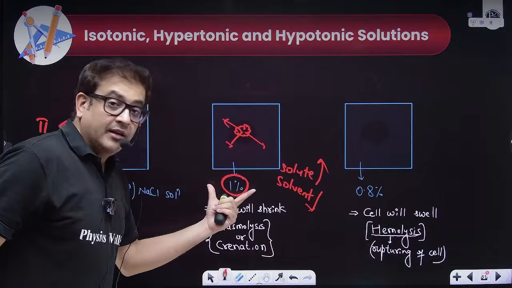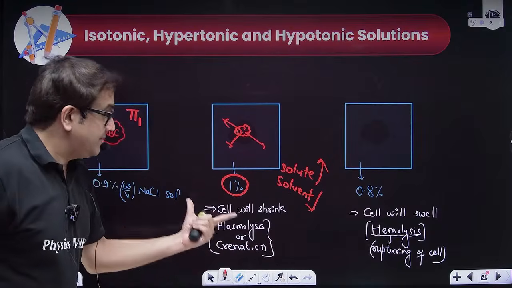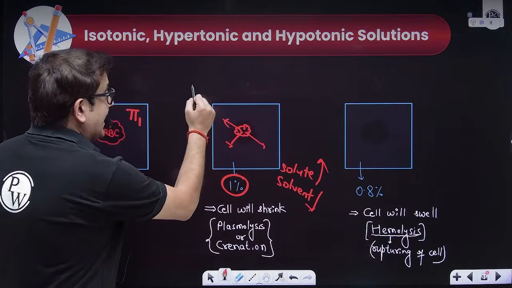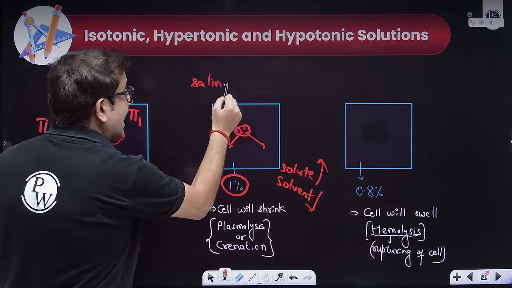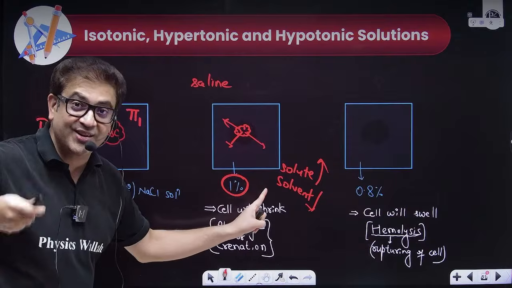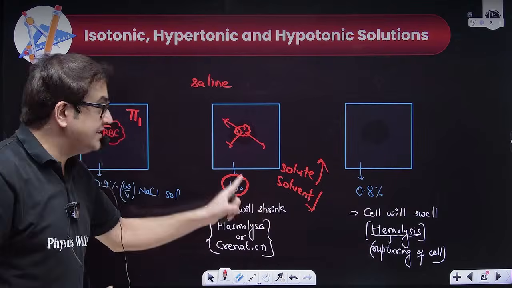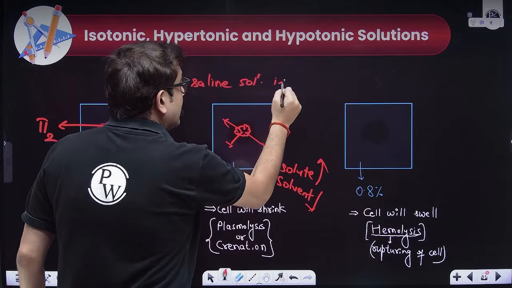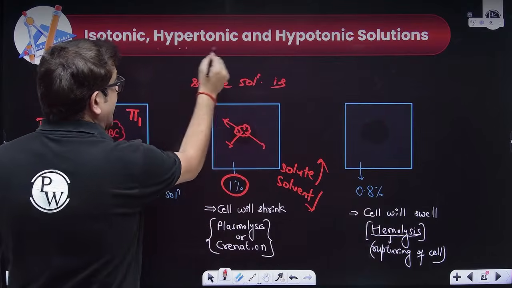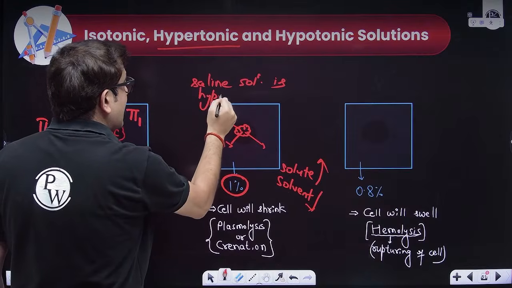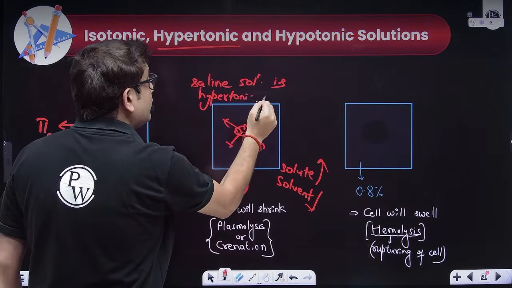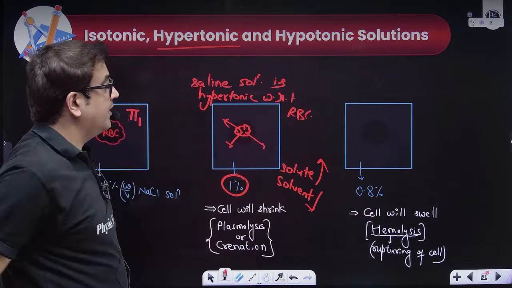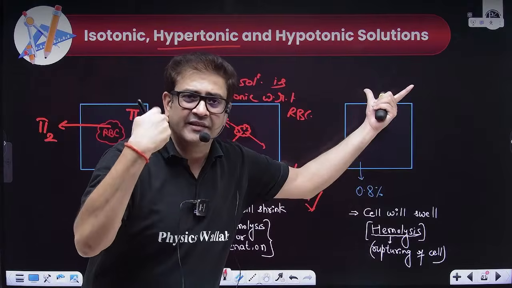Now, what is another term? Sir, if solute is more, this saline solution will have more osmotic pressure, because concentration is more, so osmotic pressure is more. So in this case, I will say the saline solution is having more osmotic pressure, so it is hypertonic. With respect to what? With respect to the red blood cell.